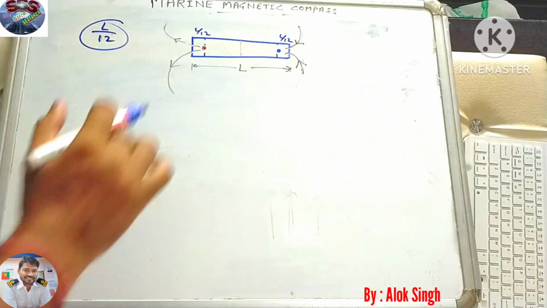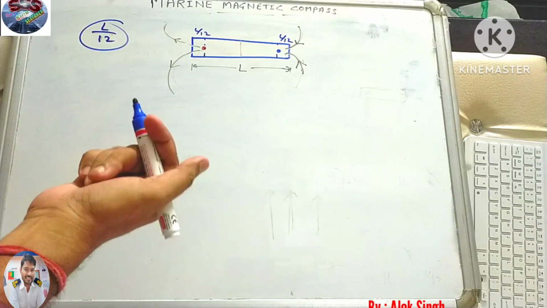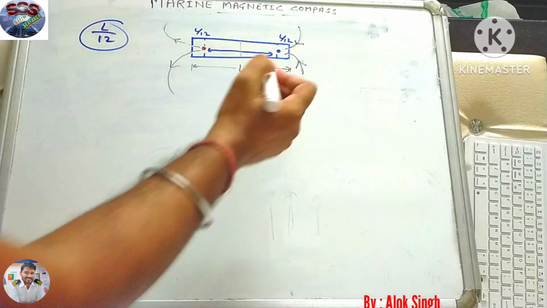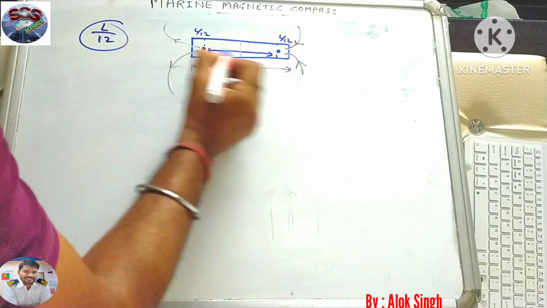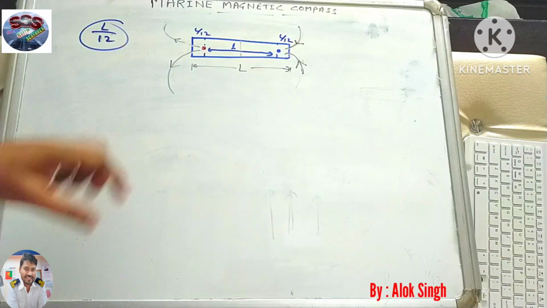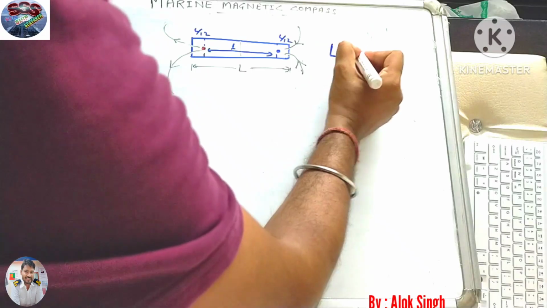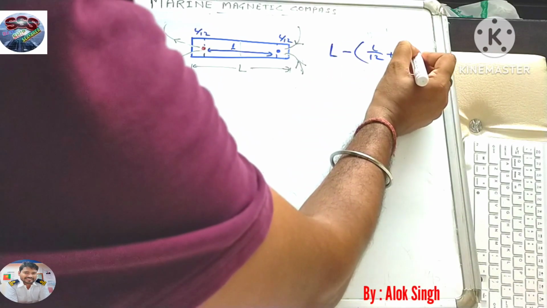Now this is about the pole. Now we'll discuss what the magnetic length is. This is the magnetic length, because the pole is actually here, so this part will not be considered as the length, and this one also will not be considered as magnetic length. I'm just writing it with a small l. This is the magnetic length. So how much will it become? Since the total is L, it is L minus L by 12 minus L by 12.